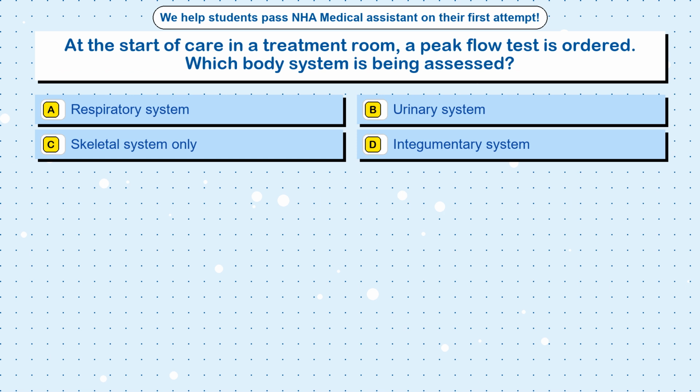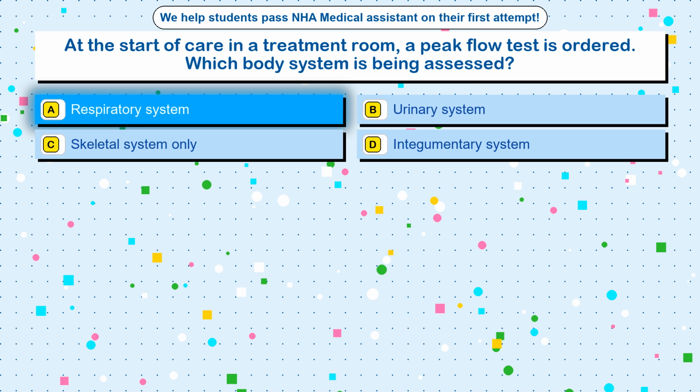Question 46. At the start of care in a treatment room, a peak flow test is ordered. Which body system is being assessed? Option A. Respiratory system. Option B. Urinary system. Option C. Skeletal system only. Option D. Integumentary system. The correct answer is option A.